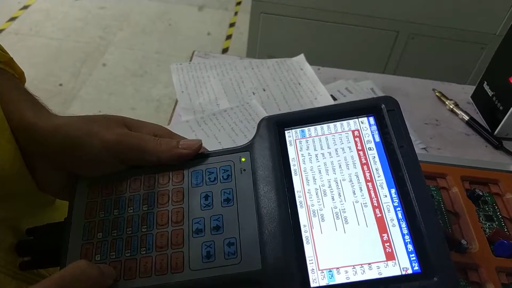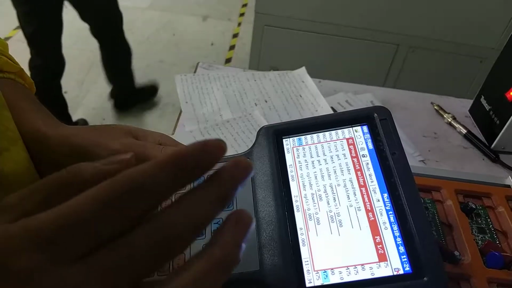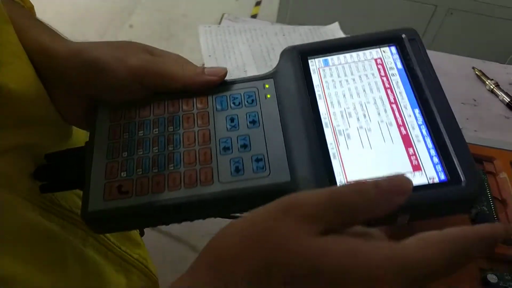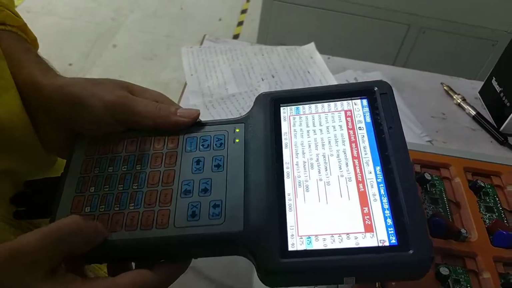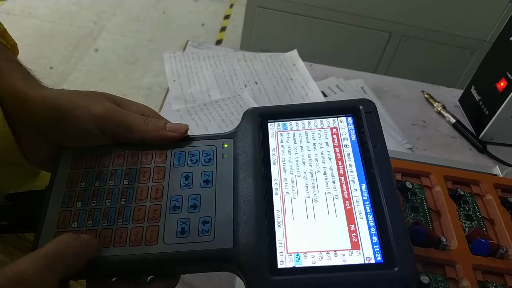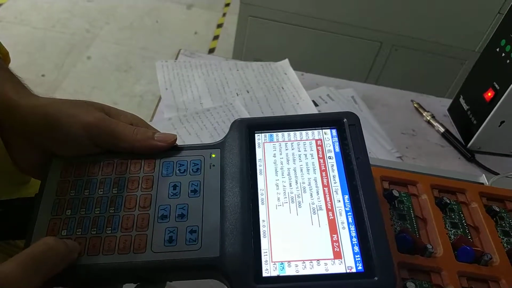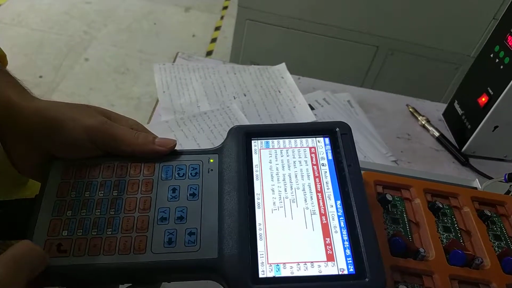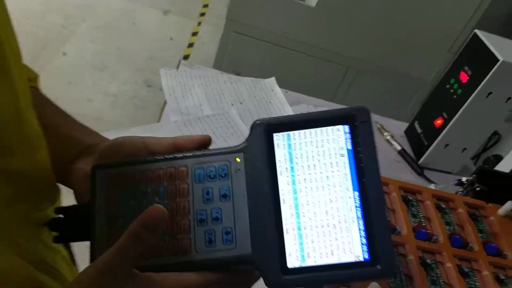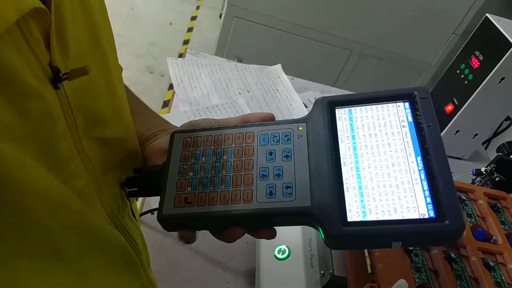The parameter is almost the same with 1, just according to your soldering part size to adjust the parameter. So now we finished the soldering part parameter.